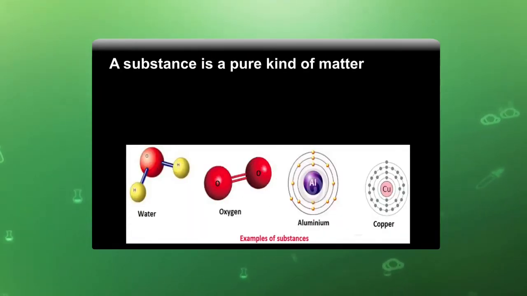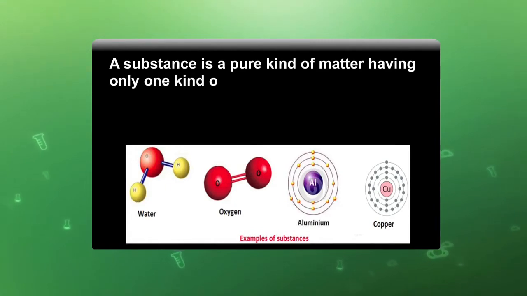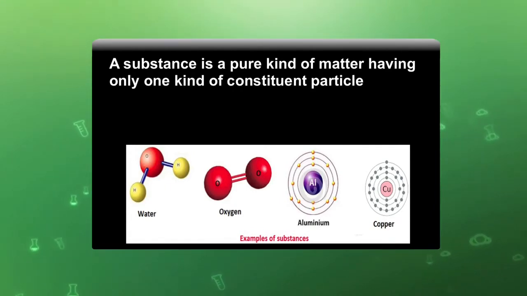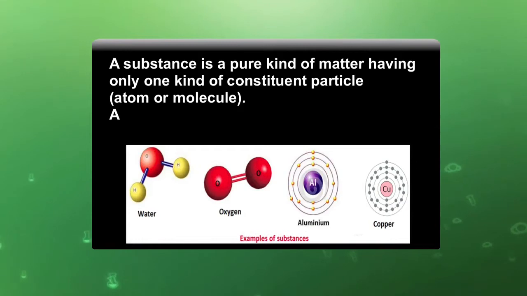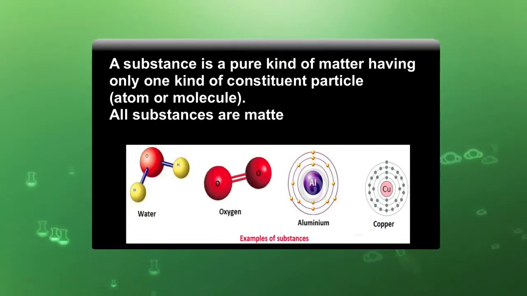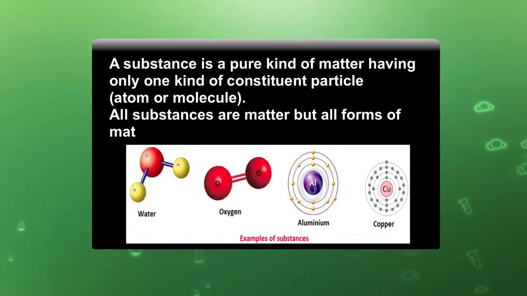A substance is a pure kind of matter having only one kind of constituent particles, either atom or molecule. All substances are matter, but all forms of matter are not substances. Now, let us understand the historical background.